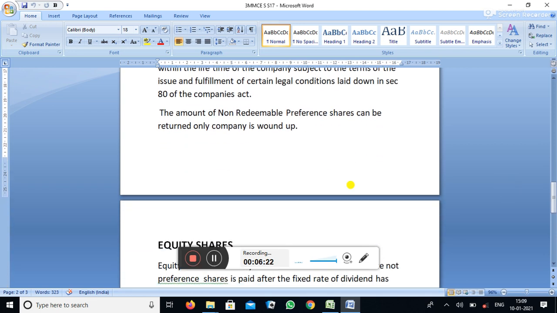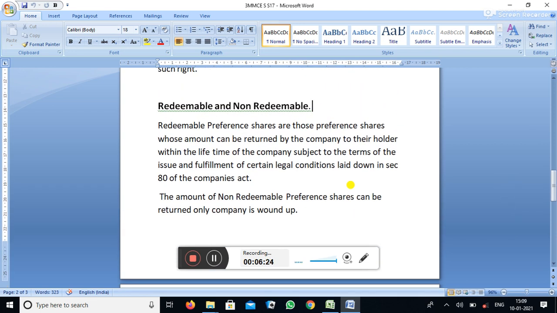Redeemable and non-redeemable. Redeemable means paying back. Redeemable preference shares are those preference shares whose amount can be returned by the company to their holders within the lifetime of the company, subject to the terms of issue and fulfillment of certain legal conditions laid down in section 80 of the Companies Act.